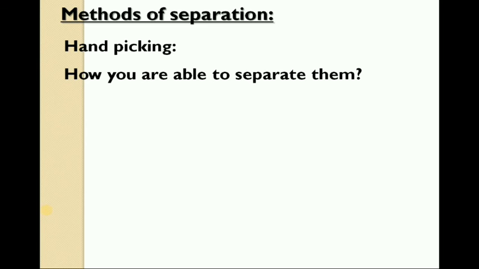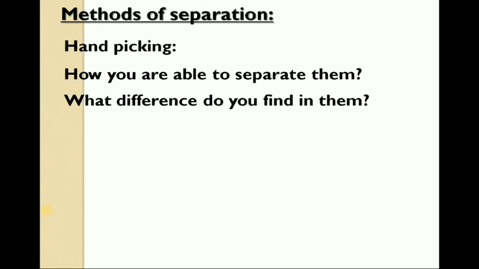How are you able to separate the mixture of fruits? Yes, there are some differences, that's why we can separate. What differences do you find in them? One, size. Fruits have different sizes, so based on size we can separate.